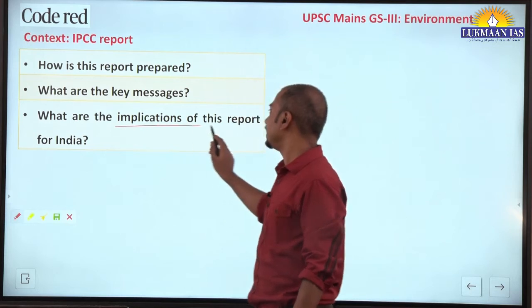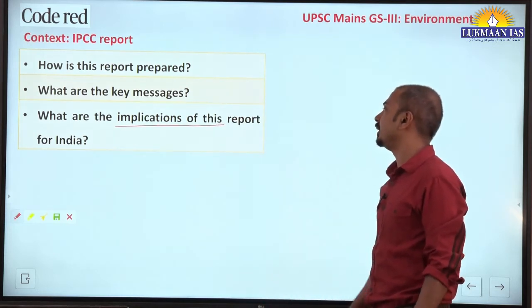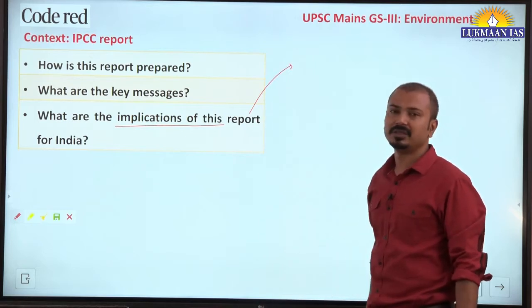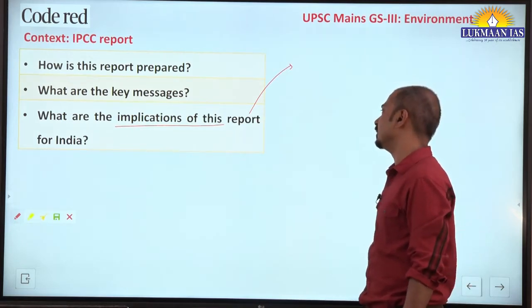Now, what are the implications of this report for India? There is a specific point mentioned about the measures to be taken by policy makers.